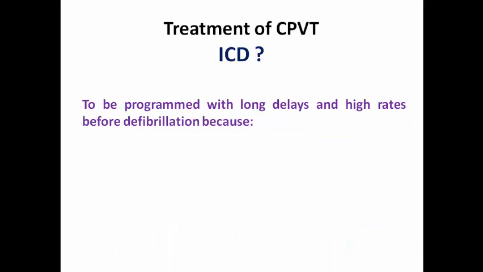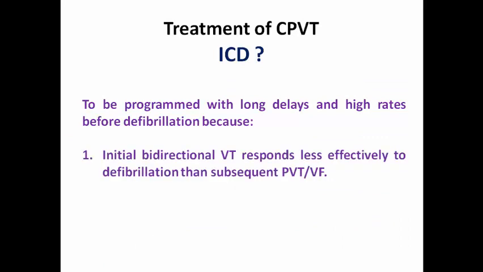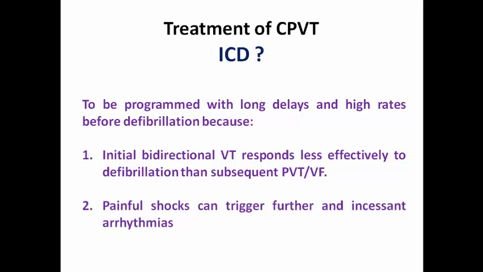Be cautious to program the ICD with long delay and high rates before defibrillation, because these patients have initial bidirectional VT, which responds less effectively to defibrillation than subsequent polymorphic VT and VF, so we should depend more on the ATP, and painful shocks here can trigger further and insistent arrhythmia due to the sympathetic stimulation. So try to minimize defibrillation as much as you can.